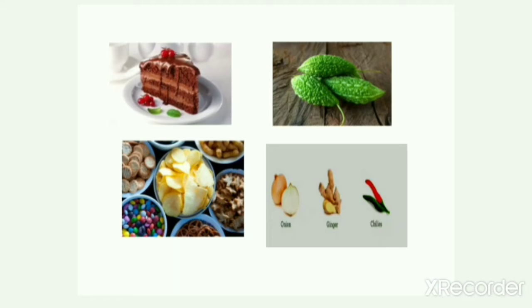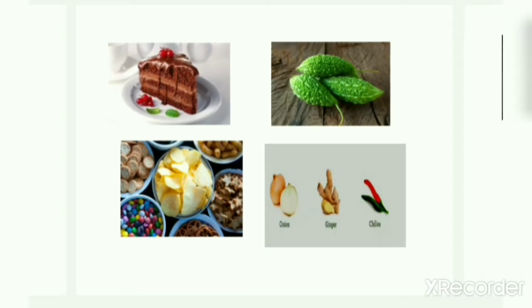Yes, children, what is this? Yes, wafers, then biscuits, and you know what the taste of all these items is? Yes, it is salty, because the amount of salt is more in these items, that is why they are salty in taste. Children, can you see this? Onions, ginger and chilies. Do you know the taste of these items? Yes, these are pungent in taste. Pungent means more like spicy. They are spicy in taste.